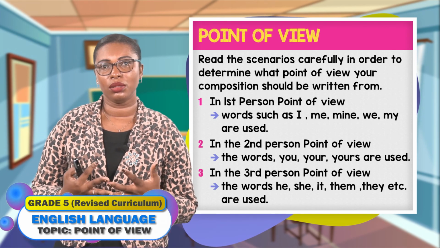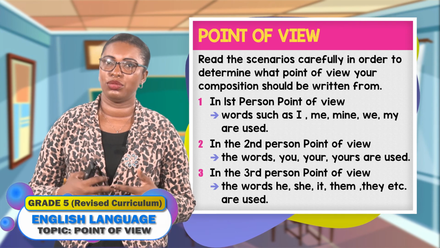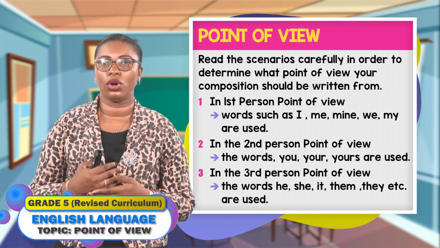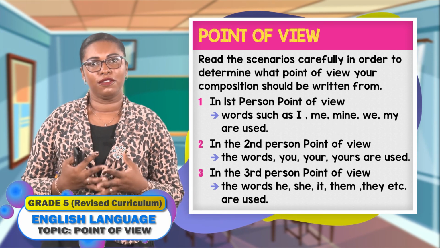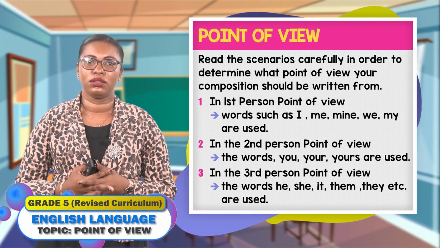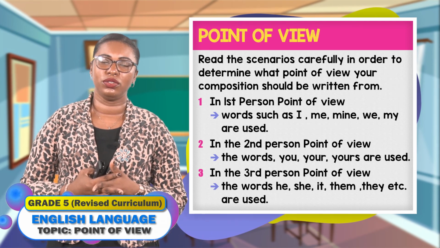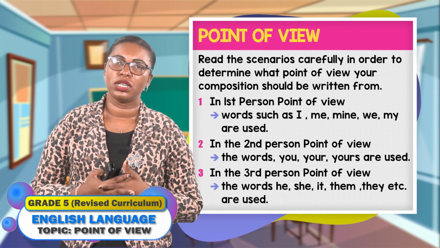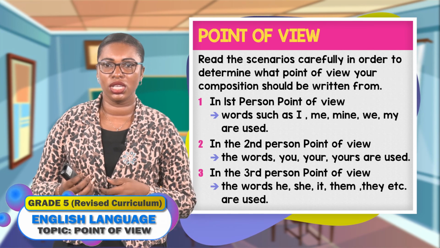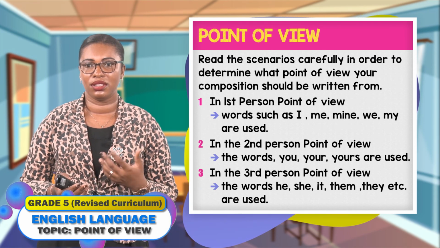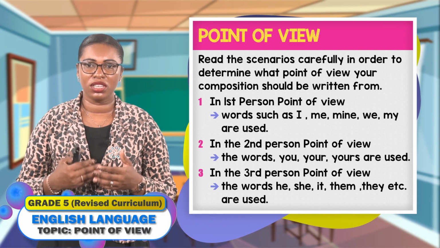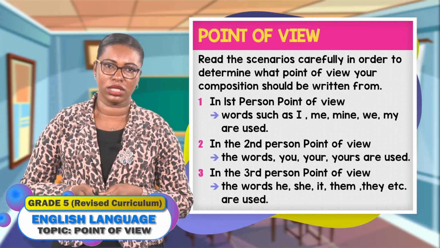Remember, in the second person point of view, most times you are given directions or instructions. If your composition should be written from a third person point of view, then you will use words such as he, she, it, them, they, and you will be mentioning particular names.